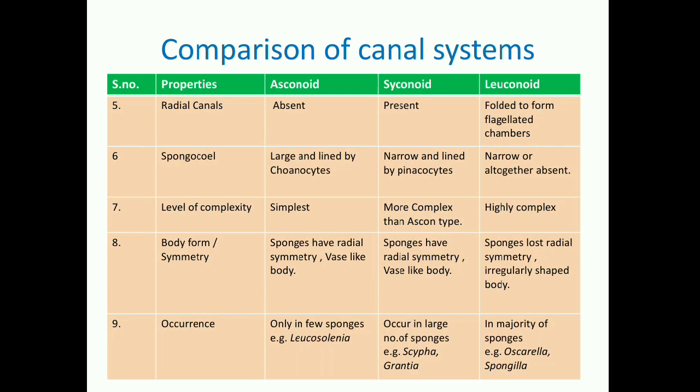So you can see canal system is the basic requirement of sponge body, and without this they are not able to survive. And that is the reason that all these members of phylum Porifera have developed their body as per requirement for the circulation of water current, and that is why they evolved this special system called canal system.